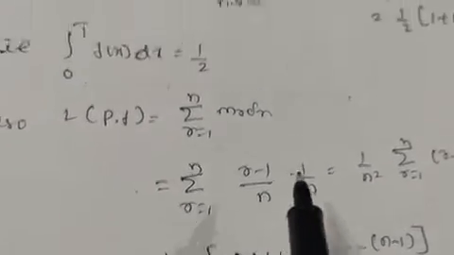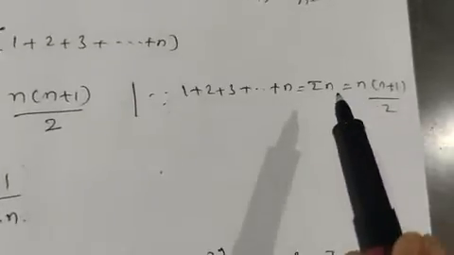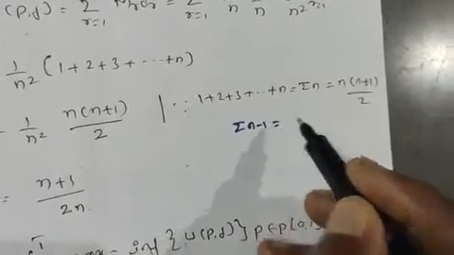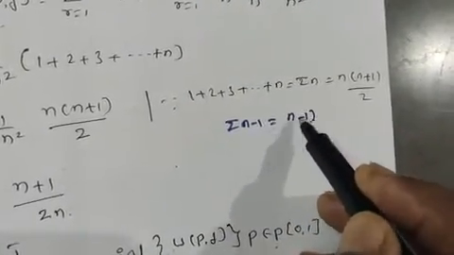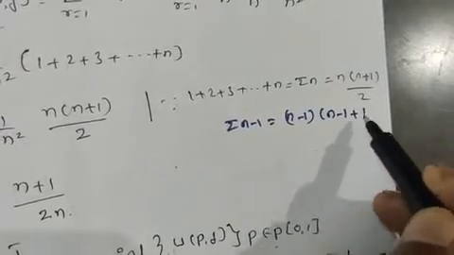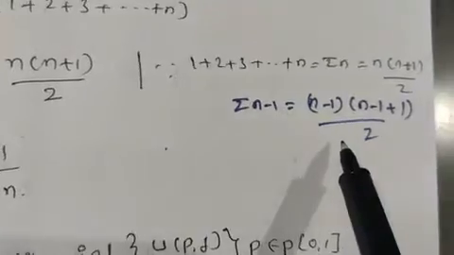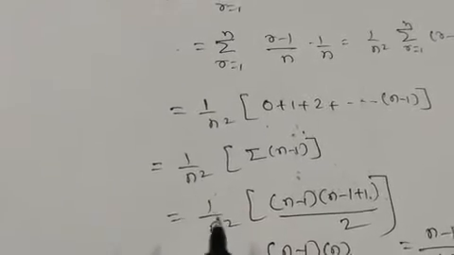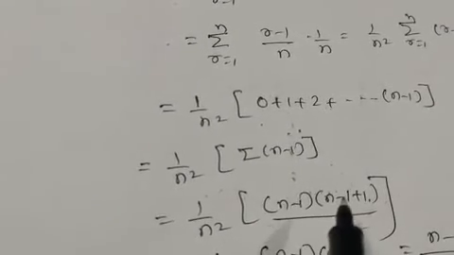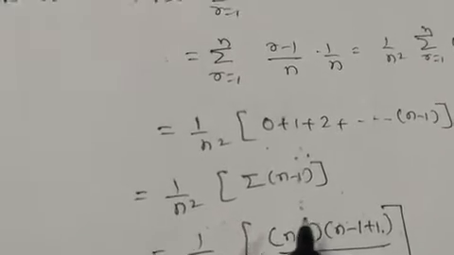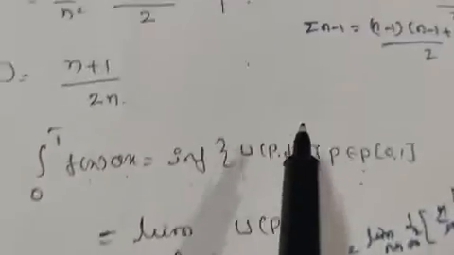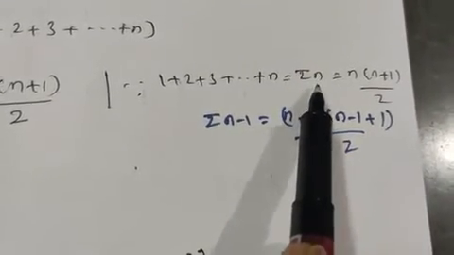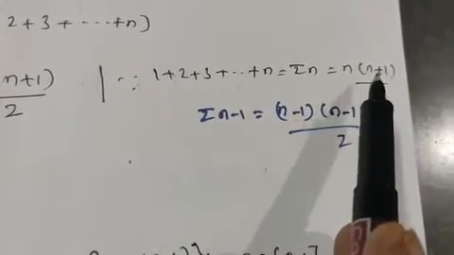Sigma of n minus 1, what is it in this formula? We know sigma n equals n into n plus 1 divided by 2. Similarly, for sigma n minus 1, put n equals n minus 1 in this formula. You will get n minus 1 into n minus 1 plus 1 divided by 2. So use the same formula, with 1 by n squared as it is. I hope you understood this: sigma n equals n into n plus 1 divided by 2, and in place of n you just put n minus 1, and you will get this result.